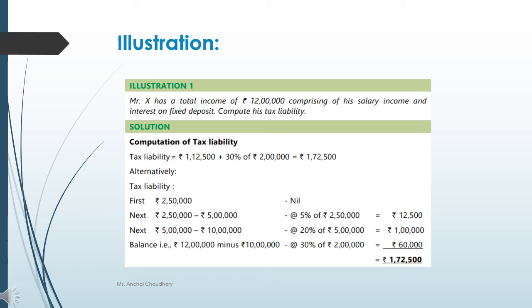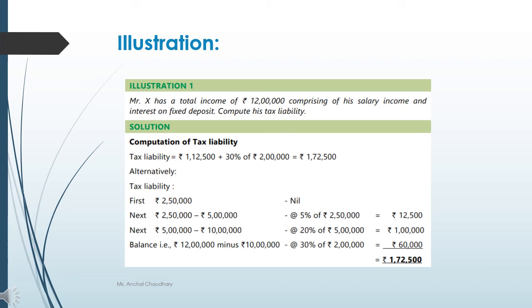Next, from 2,50,000 up to 5 lakh there is a tax rate of 5%. So 2,50,000 पे तो कोई tax नहीं था. Then we will start from 2,50,000 to 5 lakh. So total amount कितना हुआ 2,50,000. 5% on 2,50,000 will be your 12,500.